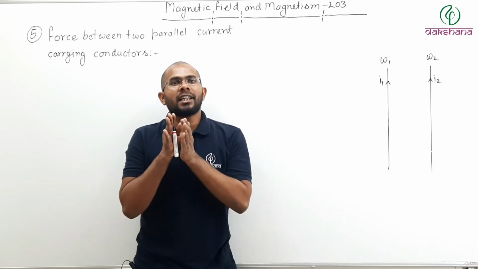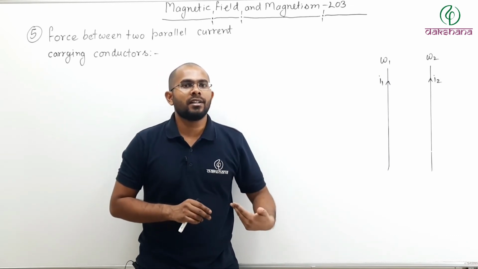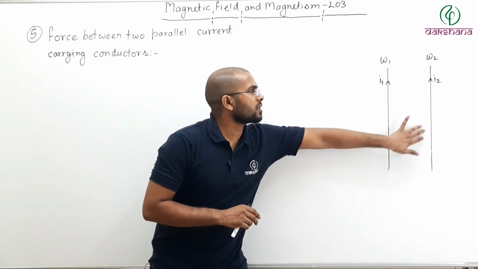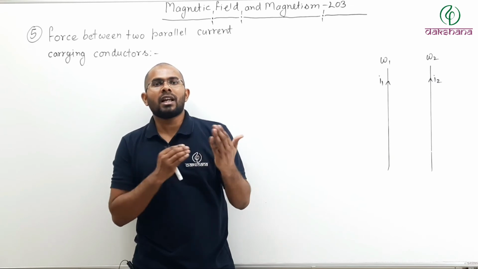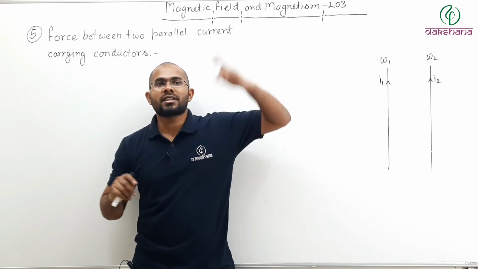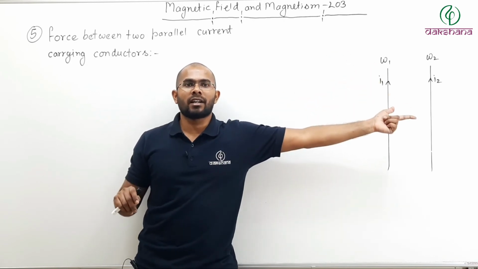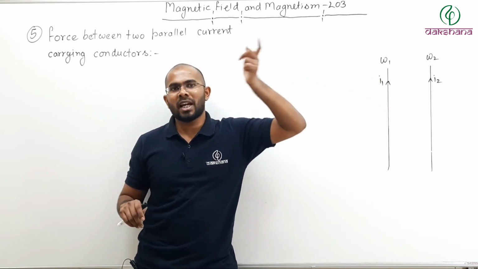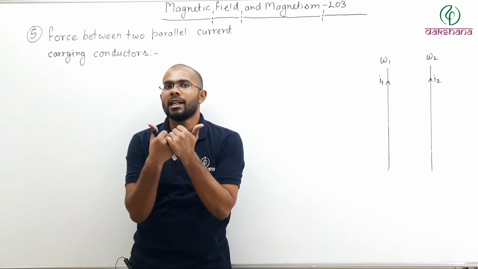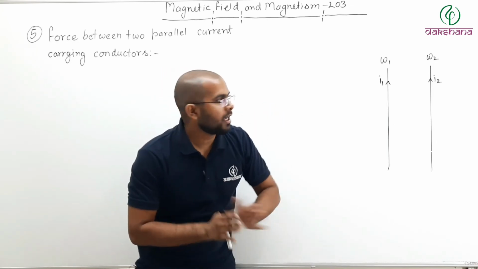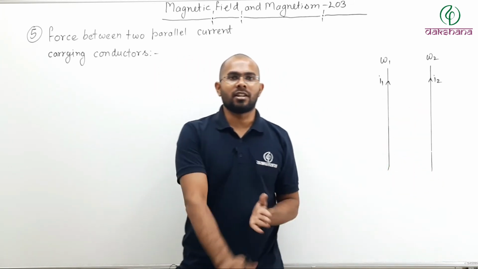So magnetic field of first wire will try to exert some amount of force on the second wire. So they both will apply force on each other. Newton's third law: if the first wire is applying force on second wire, then the second wire must apply the same amount of force on the first wire. It will be equal and opposite. So here both wires will apply force on each other.